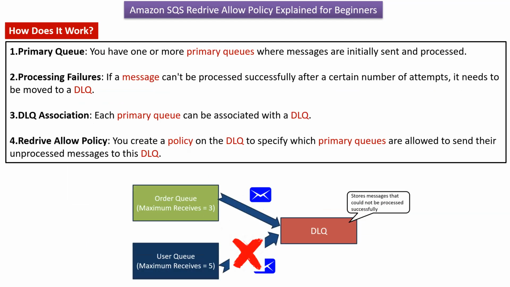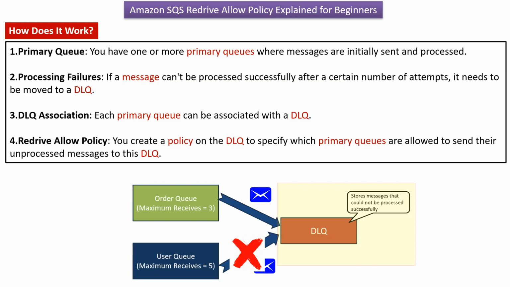Now we will see how it works. The first point is primary queue. You have one or more primary queues where messages are initially sent and processed. The second point is processing failures. If a message cannot be processed successfully after a certain number of attempts, the message needs to be moved to the dead letter queue.